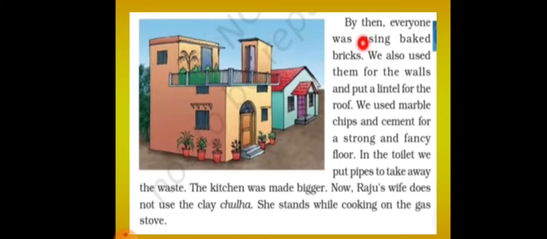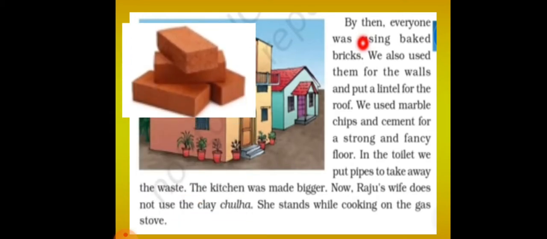So in the toilet we used pipes to take away the waste. Okay. The kitchen was made bigger. Now Raju's wife does not use a clay chola. She stands while cooking on the gas stove.